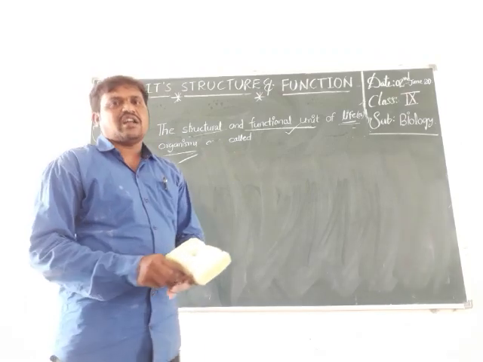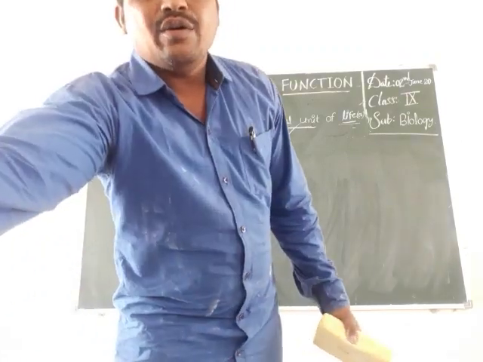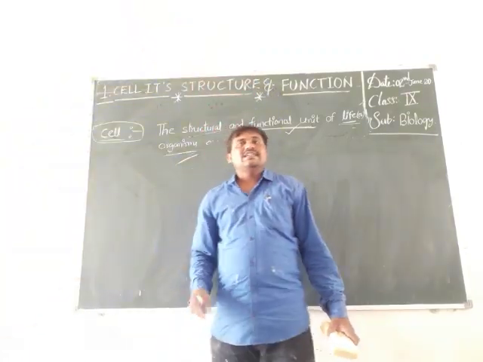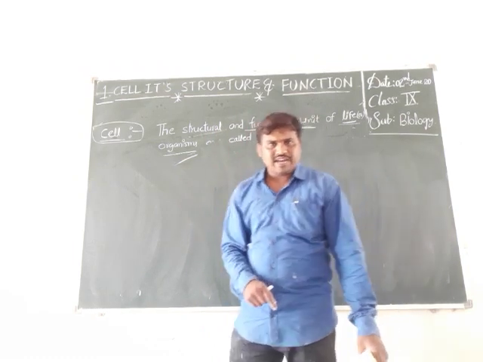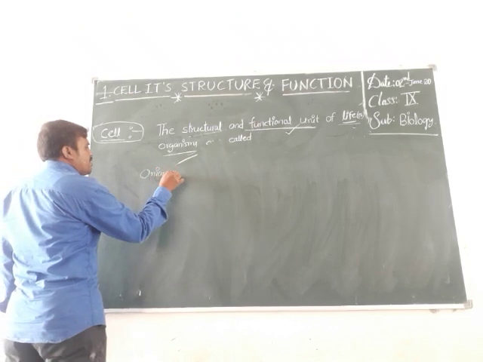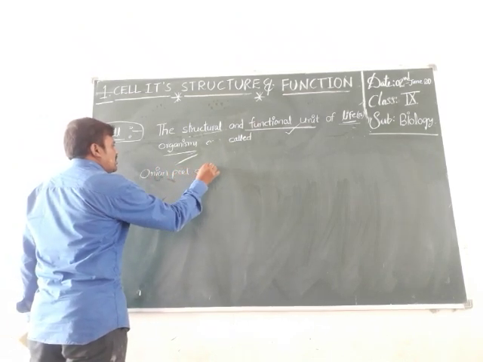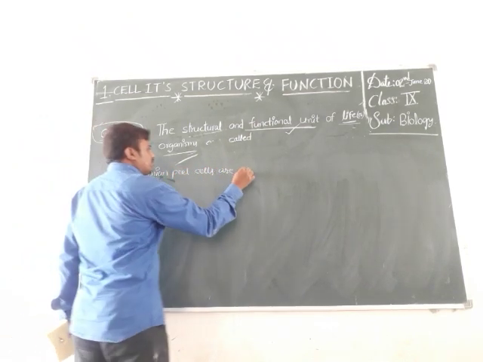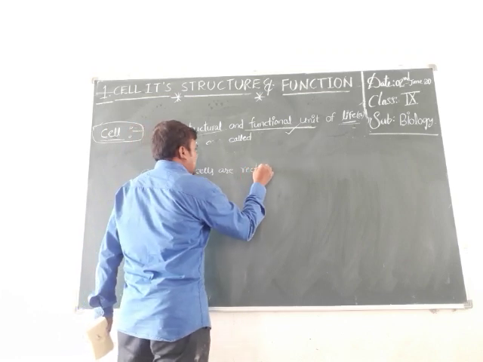Onion peel cells are rectangular, while the cheek cells are circular in shape.